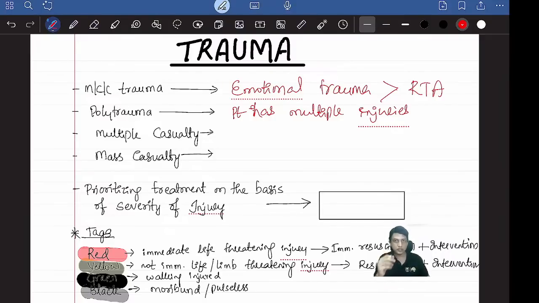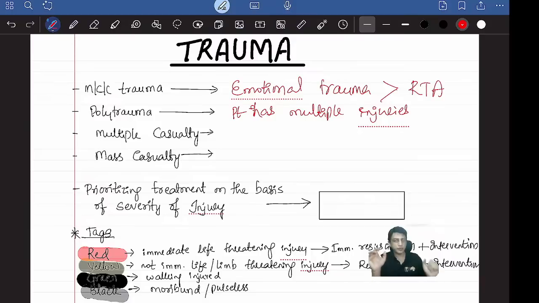Multiple casualty means 10 patients coming to you, say a van fell down to the roadside, then 10 people come to you. You are sitting in a hospital, and it's called multiple casualty, and you are able to manage the 10 patients.